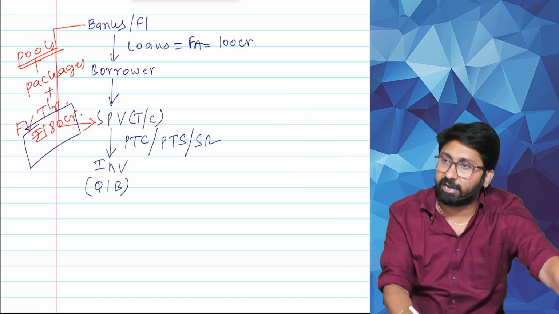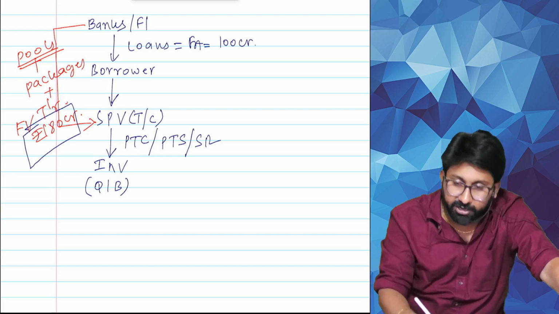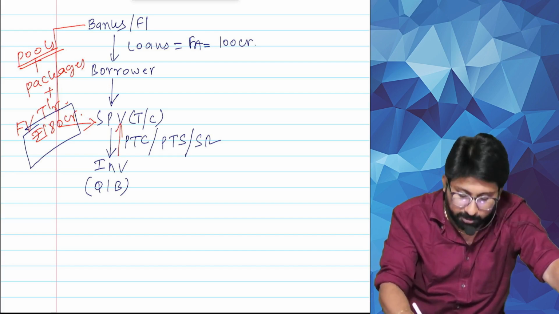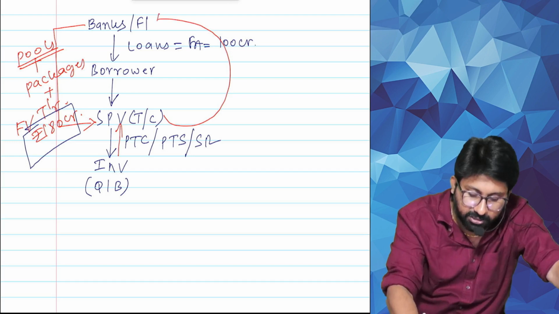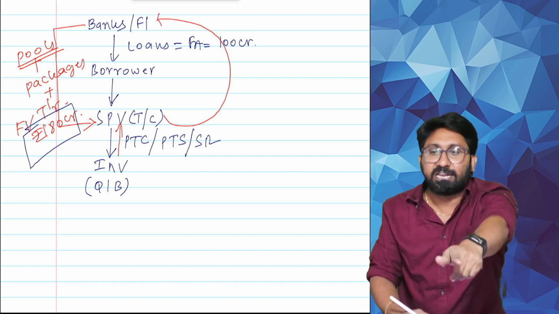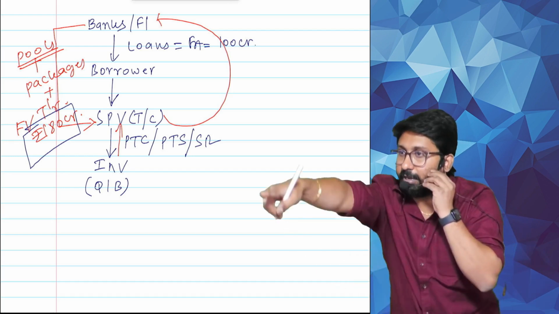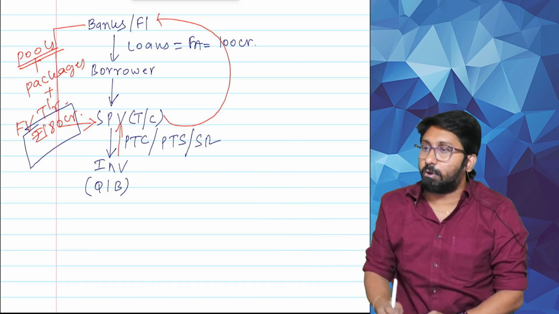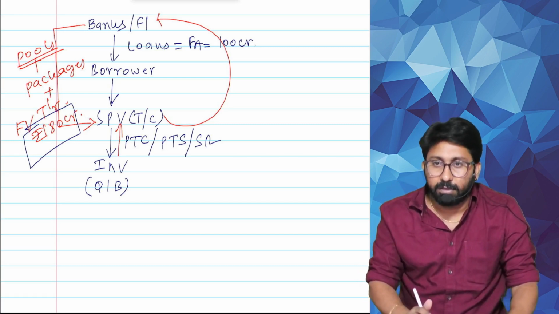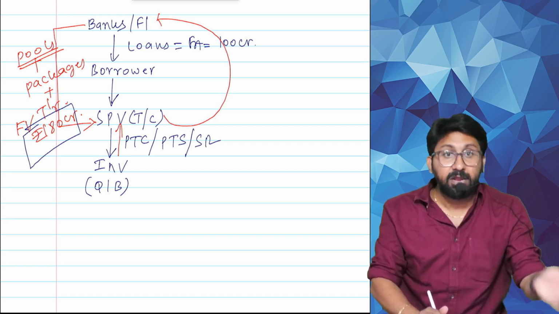Clear? How much are we getting now? Answer, sir. Who is receiving 180 crores? SPV will receive 180 crores. SPV will not keep it in its pocket. It will immediately transfer all these amounts to whom? Bank. How much amount? 180 they will not give. Charges they will deduct and they will pay the balance. Say for example 175 crores they transferred. How much they will transfer? 175 crores. Listening everyone in the class. Tell me how SPV got money? They issue. What they will issue? Also called pass-through certificate, pass-through security.